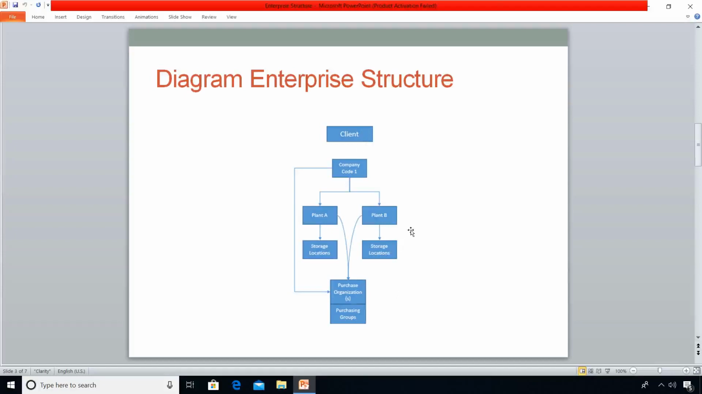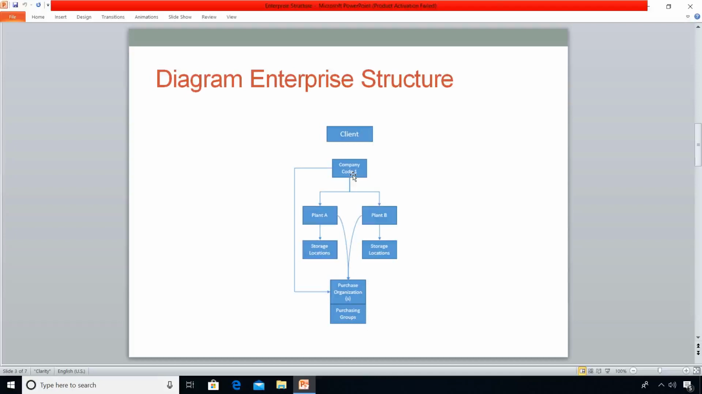In the same way, the South Africa company code can have multiple plants. Under one plant, they can have multiple purchasing organizations, purchasing groups, storage locations. So, in that way, other company codes can have respective organizational units like plants, purchasing organizations, purchasing groups, storage locations.